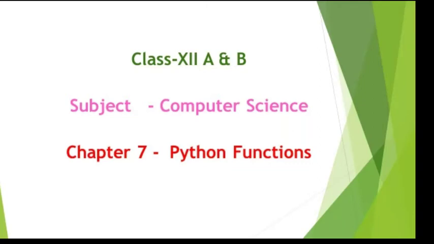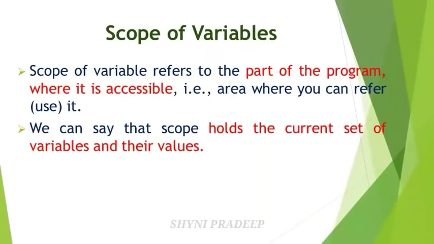Hello students, let's see the continuation of chapter 7, Python functions. First, let us see about scope of the variables. So what do you mean by scope? I have already explained about scope in the third chapter. Refer to that video for more details about scope, okay?